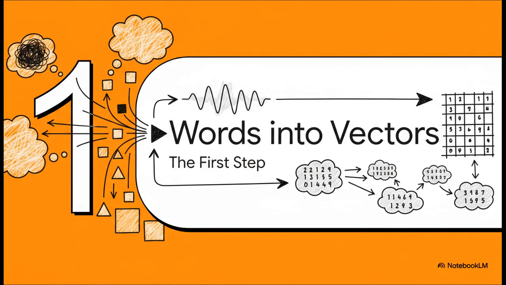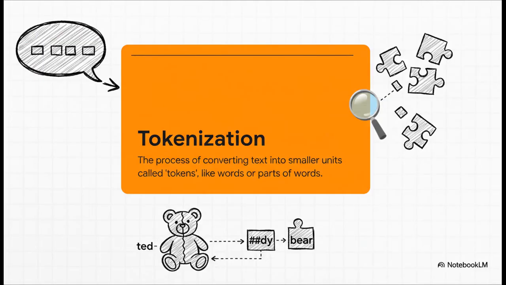Okay, so the very first step in this whole journey is turning words into something called vectors. Now, don't let the name scare you. A vector is just a list of numbers. Think of it like a coordinate on a map. We have to give every single word its own unique mathematical address. But before we can do anything else, we've got to break our text down into manageable chunks. This is called tokenization. You take a sentence, say a cute teddy bear, and you just chop it up into pieces, or tokens. It's the first absolutely essential step for any language model out there.